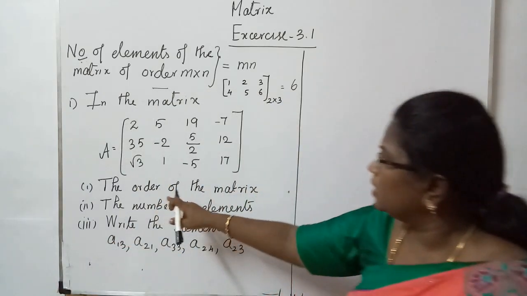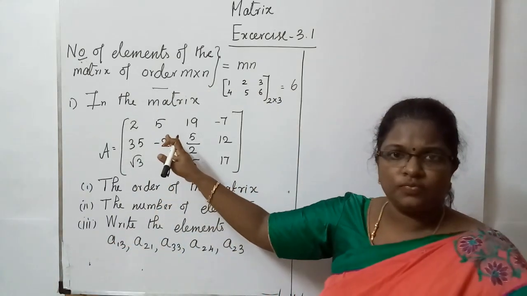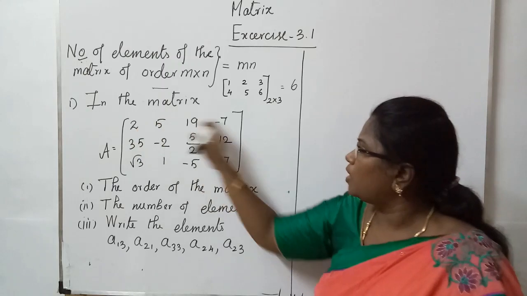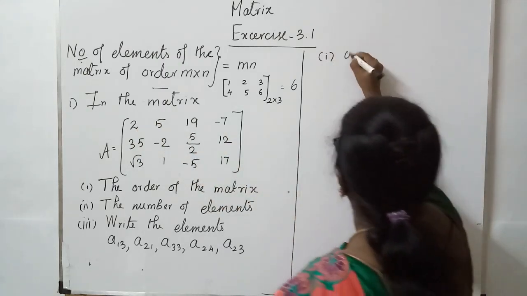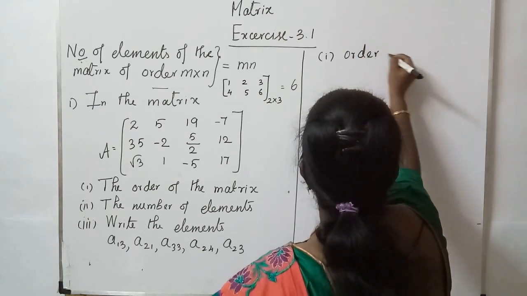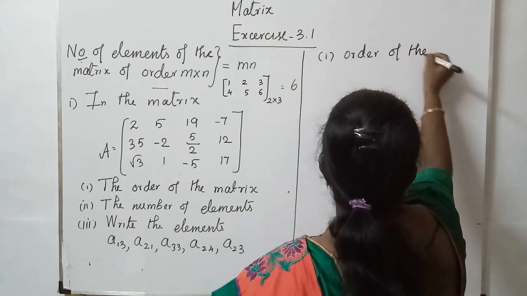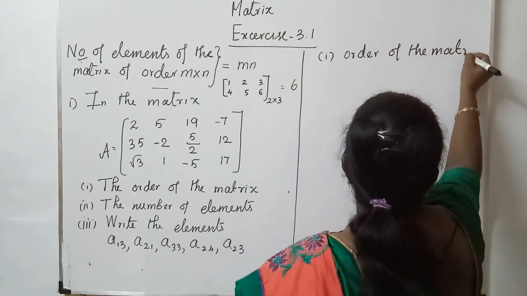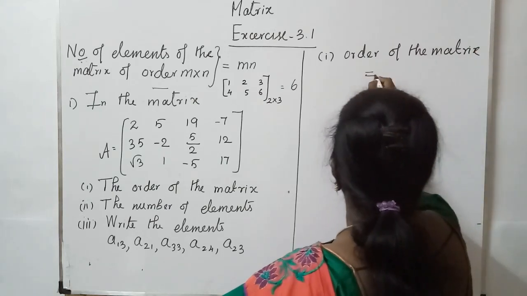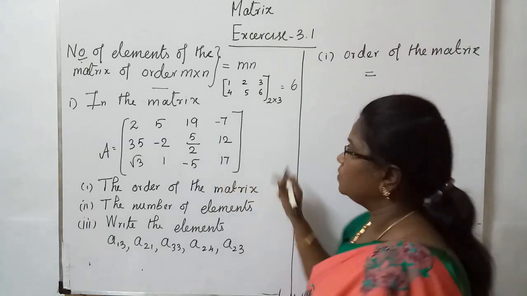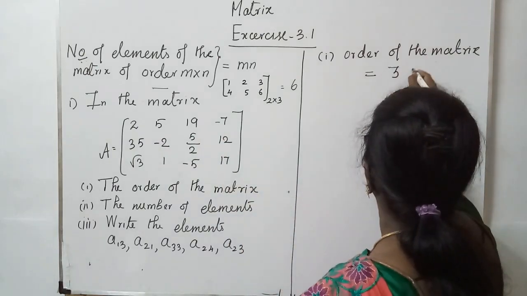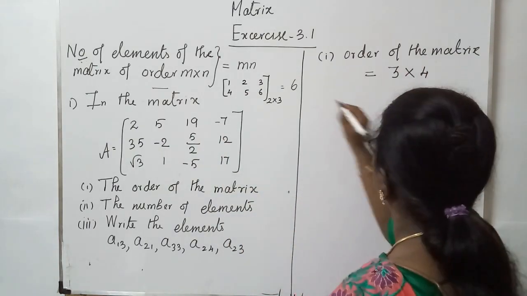See here, the order of the matrix. You know how to find the order of the matrix. Here how many rows are there? The first answer: order of the matrix is equal to number of rows into number of columns. There are 3 rows into 4 columns.